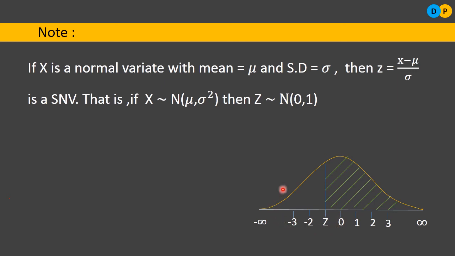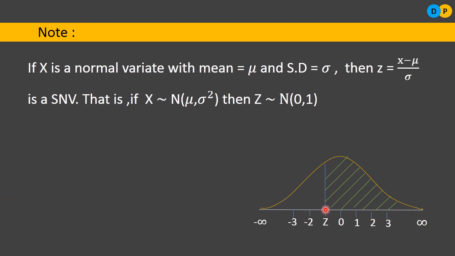So this is the graphical representation of the standard normal distribution. As you can notice here, there is a shaded area. What is the shaded area representing? It represents the probability that the standard normal variate takes a value between z and infinity.